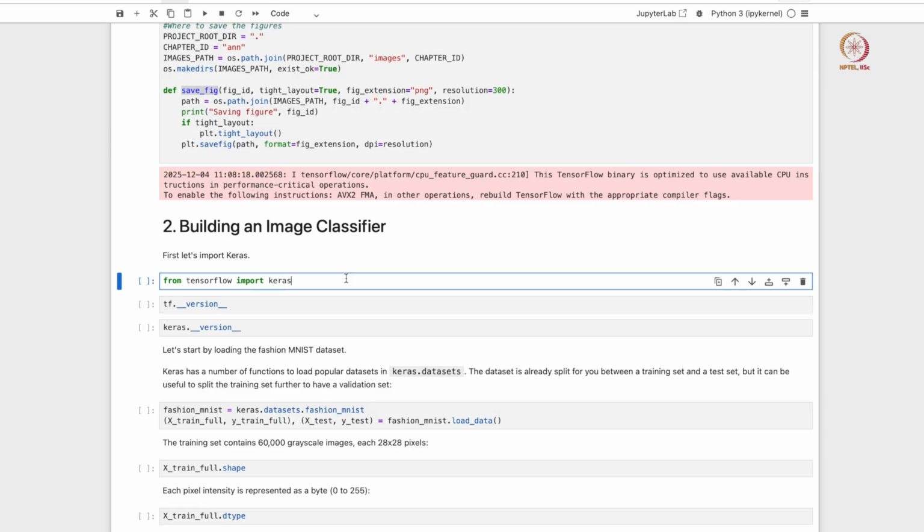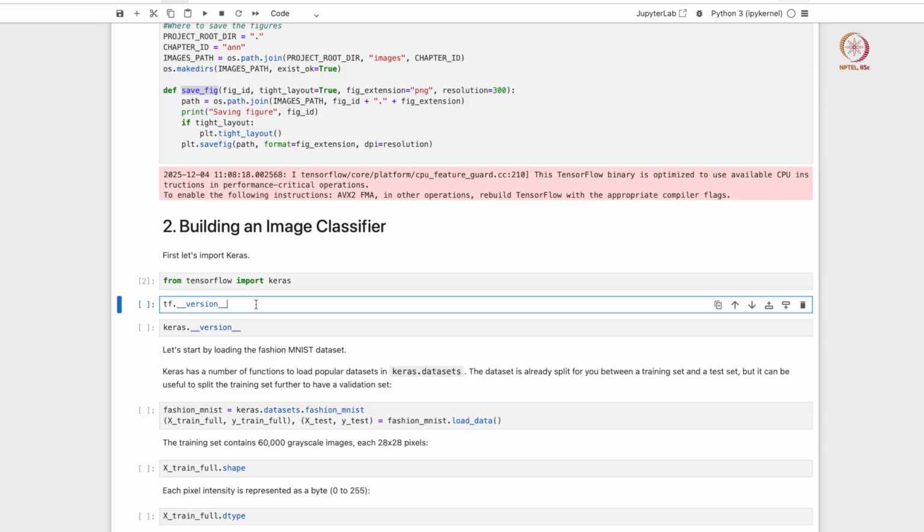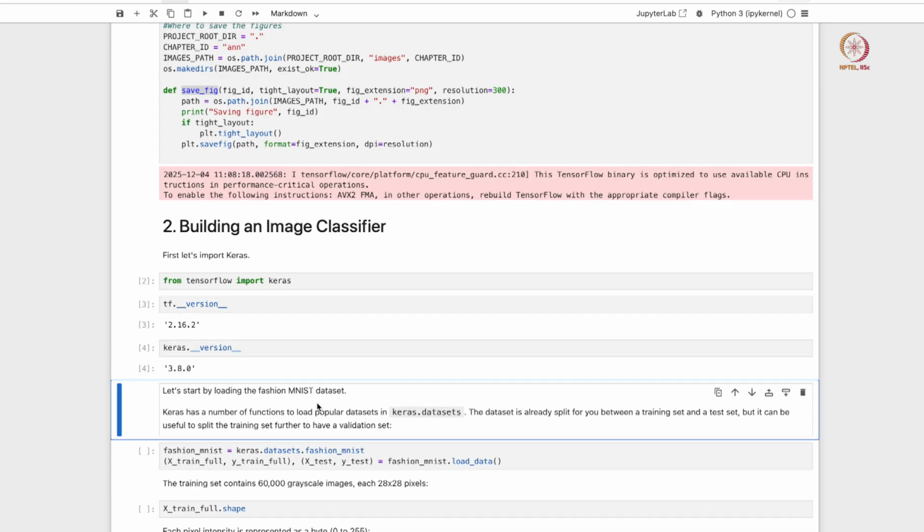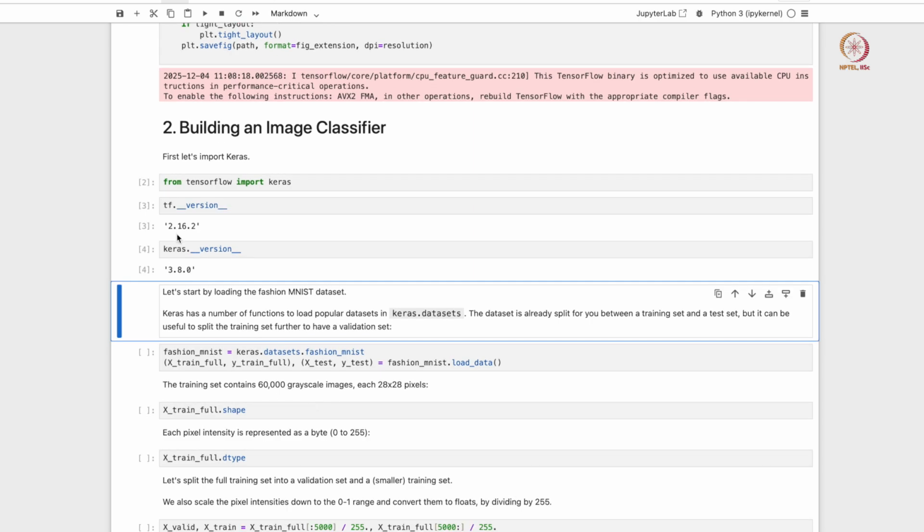Okay, so while building an image classifier, the first thing we have to do is import Keras, the Keras module. We just check whatever versions of TensorFlow and Keras we have imported. The recommendation is about 2.15 or above for TensorFlow, and Keras version 3.8 or above. I think these work well with this notebook. So if you want to try these notebooks by yourself, ensure that you have installed the TensorFlow and Keras dependencies correctly. Those can be installed fairly easily, so just Google how to install TensorFlow and follow the instructions and it should work out.